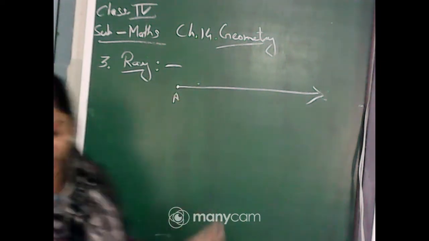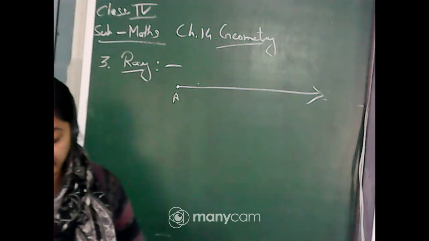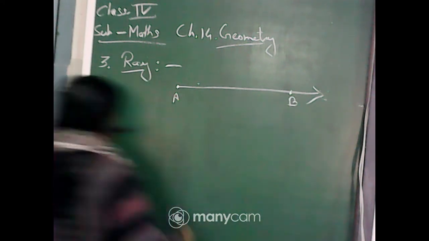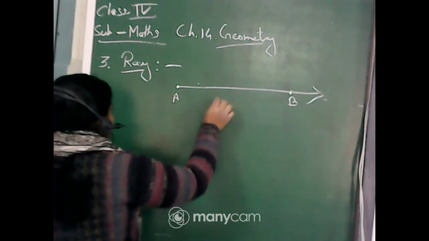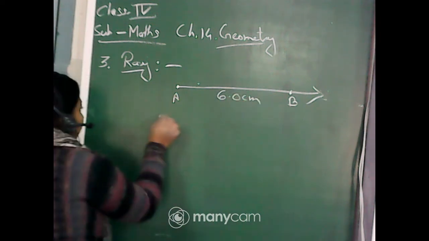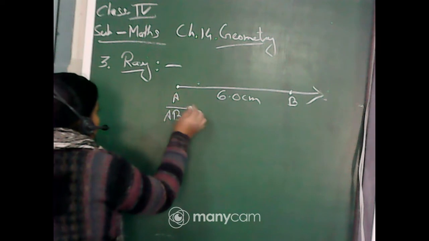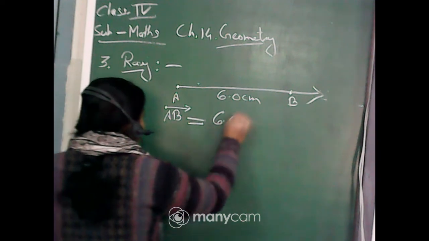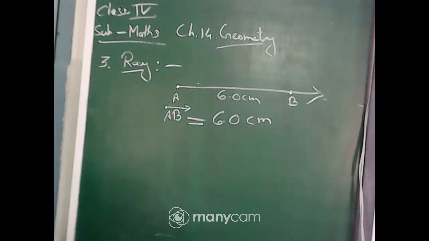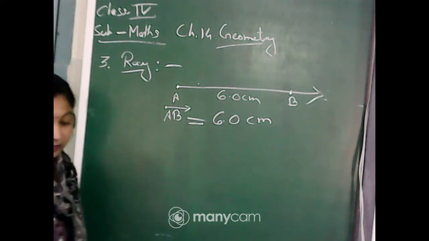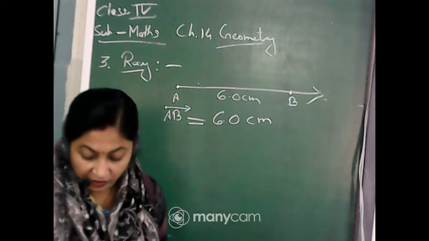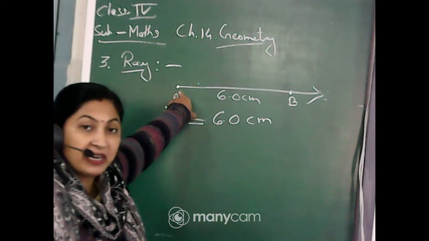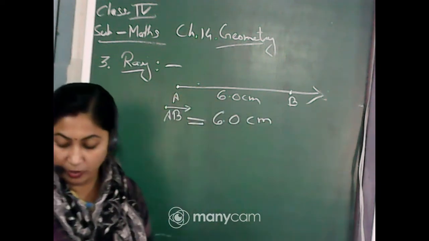We don't know where it is going. Suppose I have taken here one point on the ray as B, and the distance between them is suppose 6. So I will write AB, and it will be denoted like this, AB 6.0 centimeter. The end point of a ray is called its initial point. That means this point is called the initial point from where it is starting, and on the other side it is endlessly going, so we don't know.